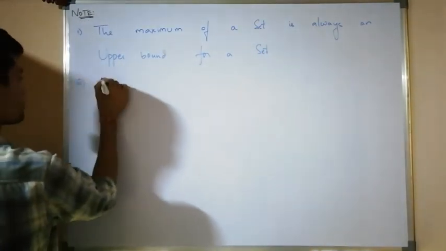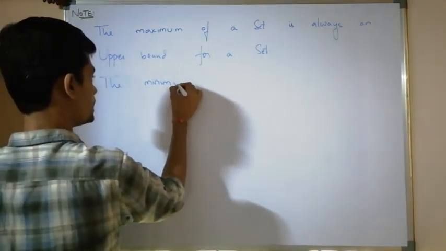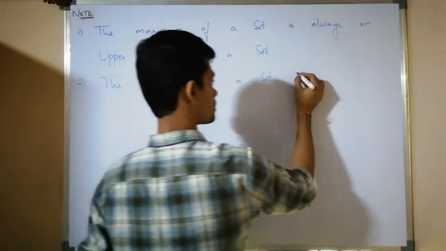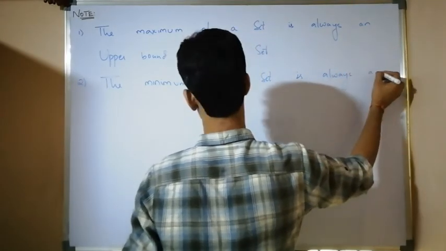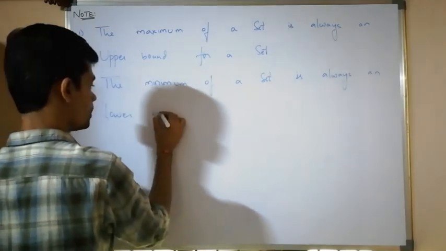Second one, the minimum of a set is always a lower bound for a set.